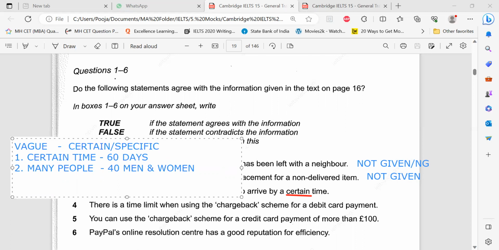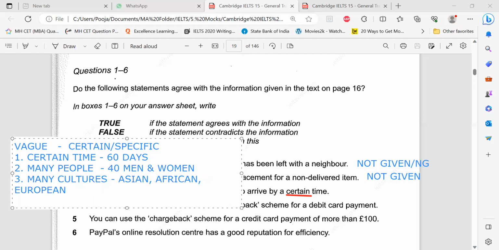Then, many cultures. Then they'll give you the list of it: Asian, African, European.